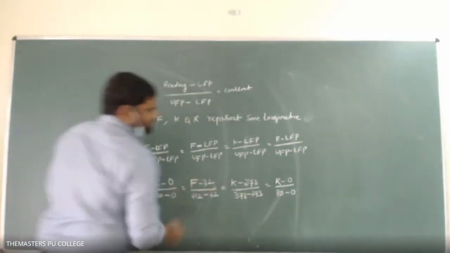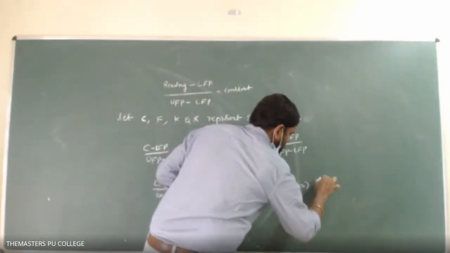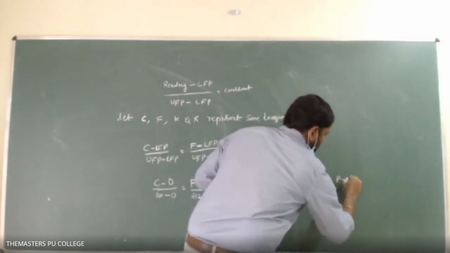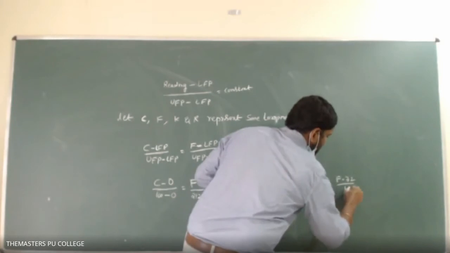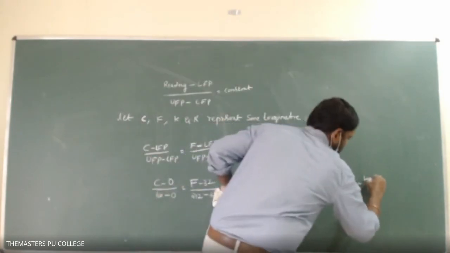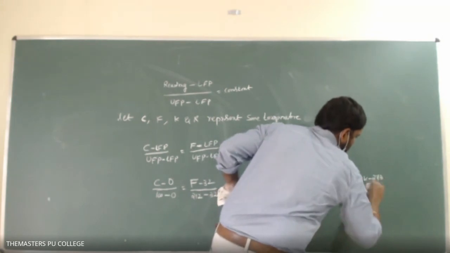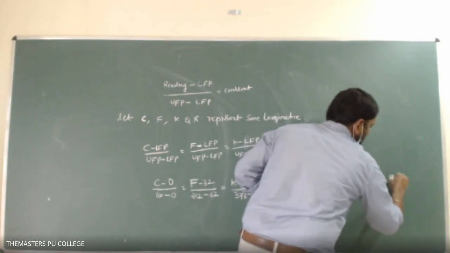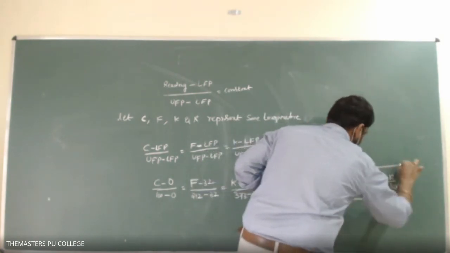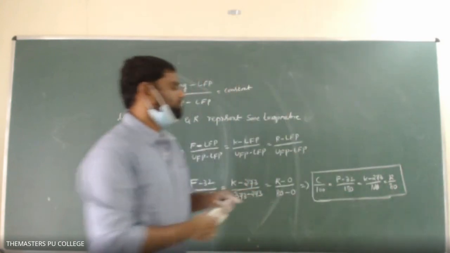So this is an equation. We can write it here: C by 100 is equal to F minus 32 divided by 180 is equal to K minus 273 divided by 100, that is equal to R by 80. So this is the relation which we can use to transfer the temperature from one scale to another.